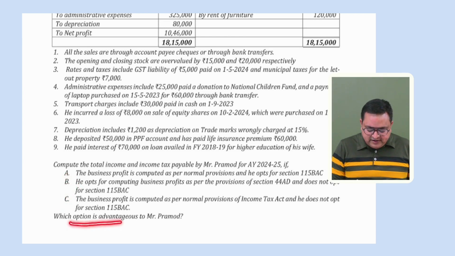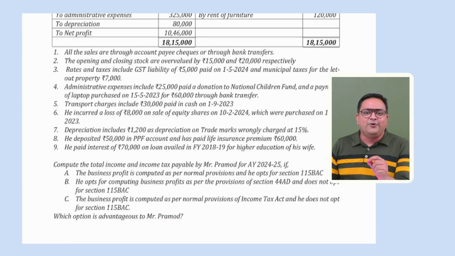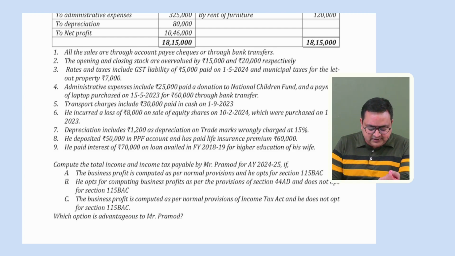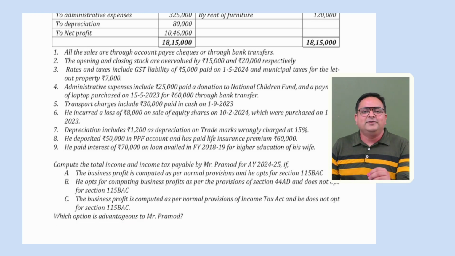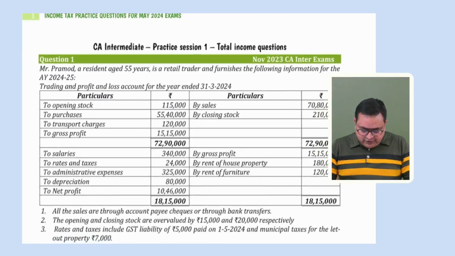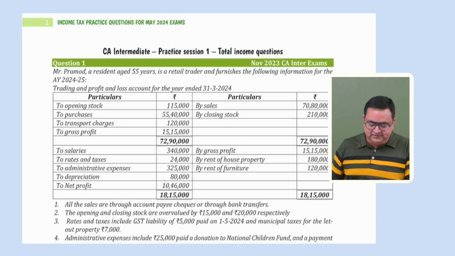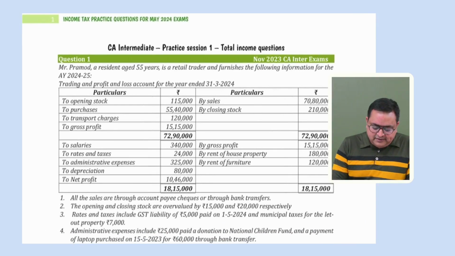So which option is advantageous to Mr. Pramod? We have to also comment. That is very important because some students, in the examination, just solve these A, B, C portions and don't comment. This is also very important because the question is asking which option would be the best for the assessee. Okay, it seems to be a good question because we have to compute everything. So let me discuss this question first with you. It says Mr. Pramod is a resident, age 55 years.